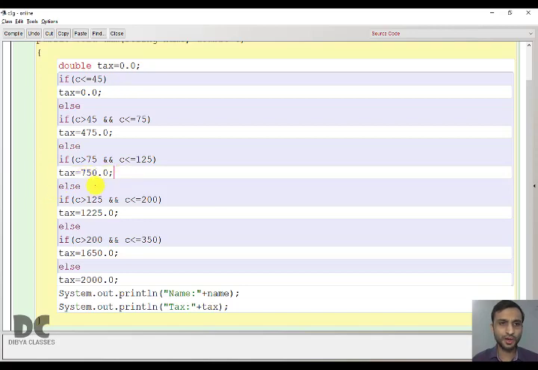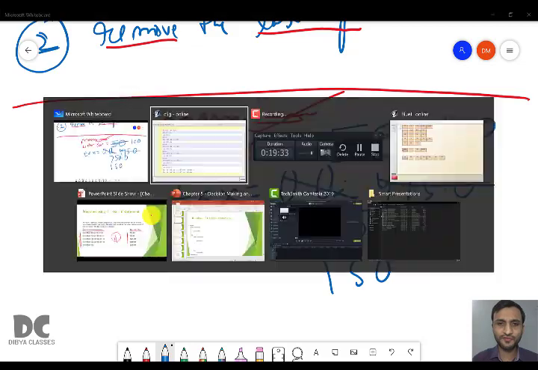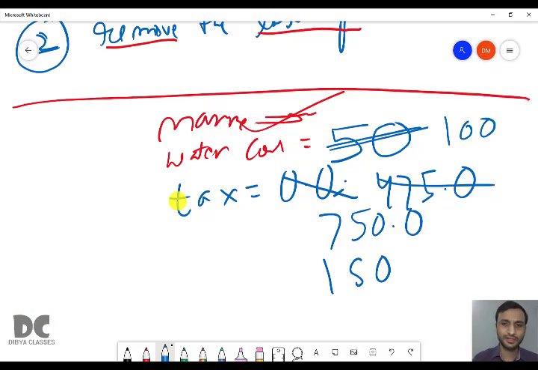So this is the true block, and for this else, this whole thing is the false block. So the false block will not get executed because the true block was executed. So it will come to the print statement directly. Similarly, if you increase to 150, then this if statement will get executed.